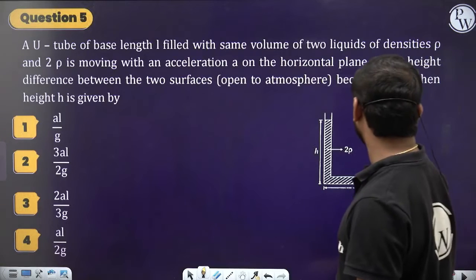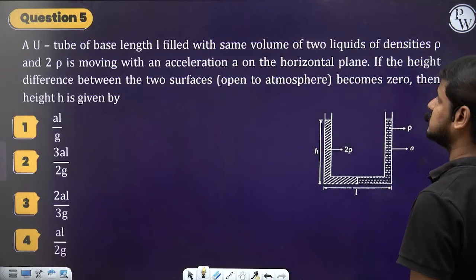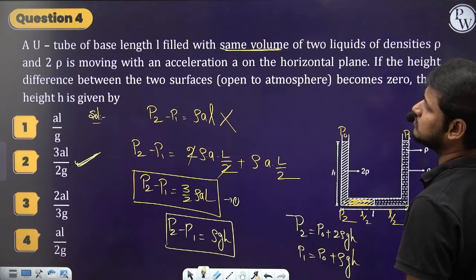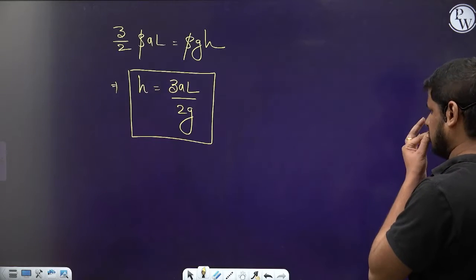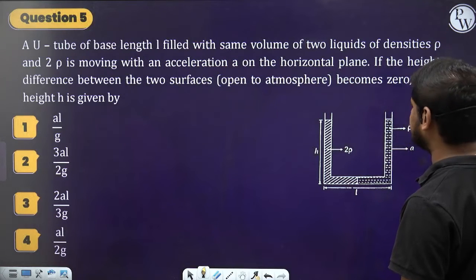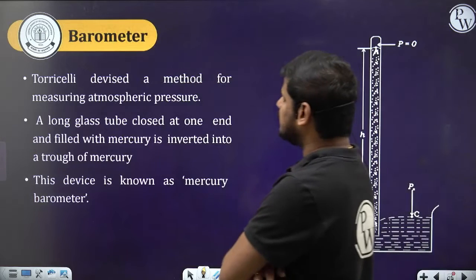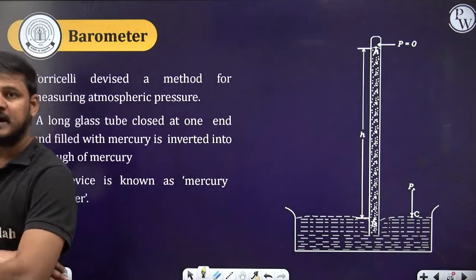So try this question on your own. Same question. I guess the same question is given twice, the question 4. So ignore this one. Now let's go for the next concept, that is the barometer.